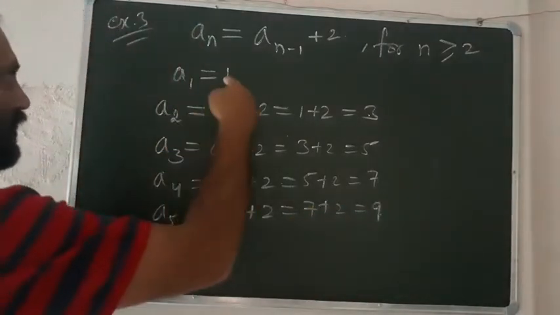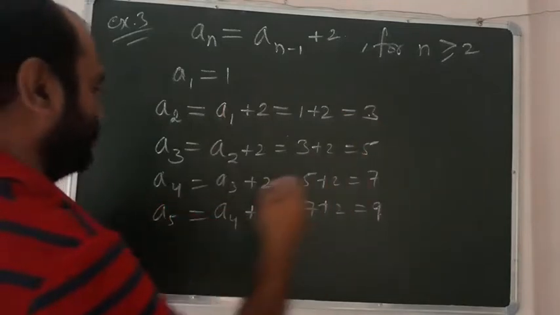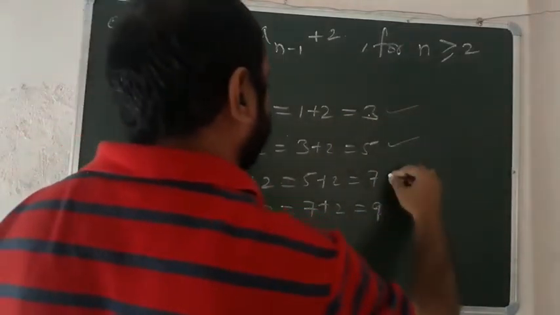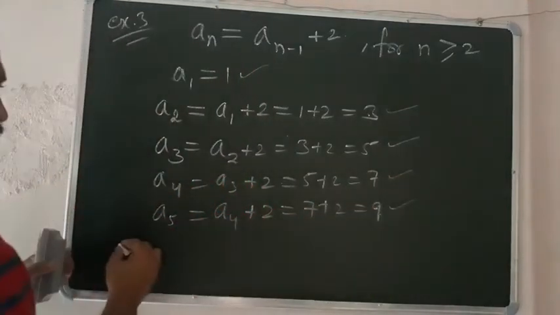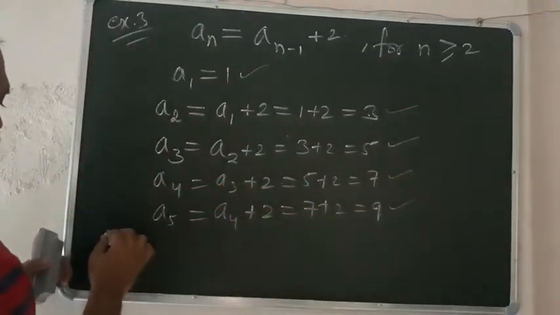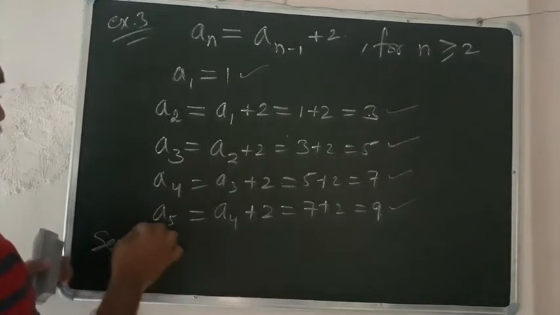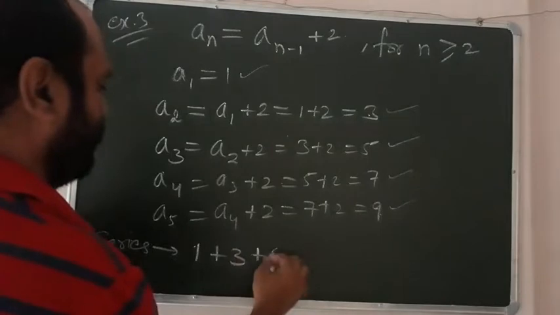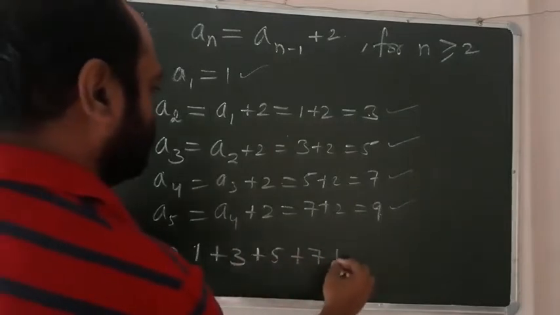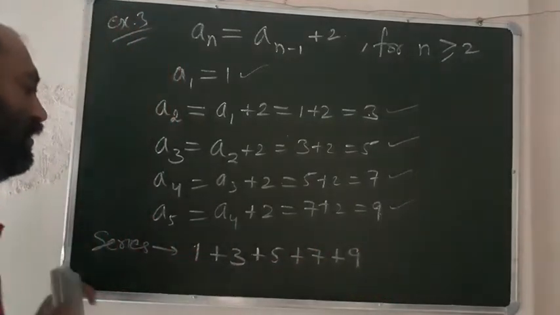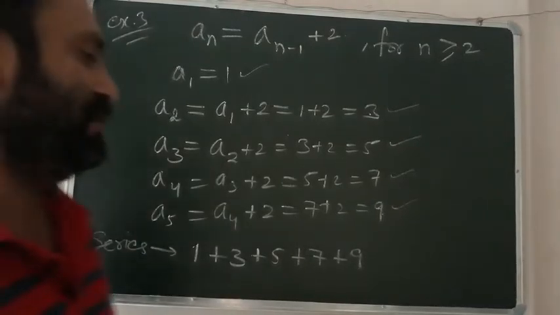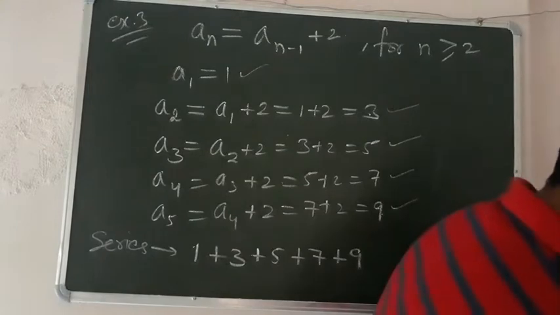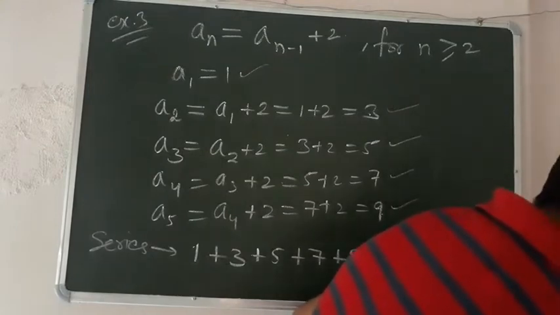So these first five terms are 1, 3, 5, 7, 9. The corresponding series is 1 plus 3 plus 5 plus 7 plus 9. So this is the corresponding series of this sequence. This is all about the examples.